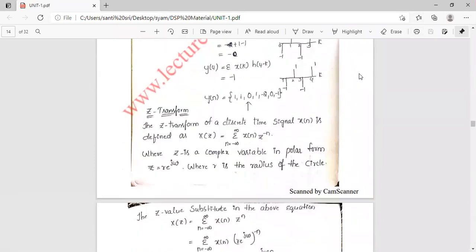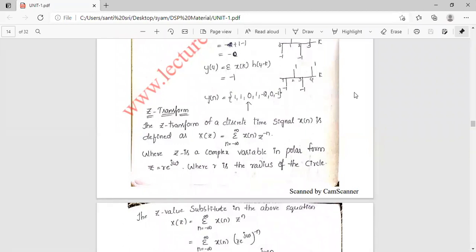Whereas for a discrete time signal, we can take a sample of the continuous time signal, freeze it for some time, and divide it into equal intervals of time. That is called a discrete time signal.